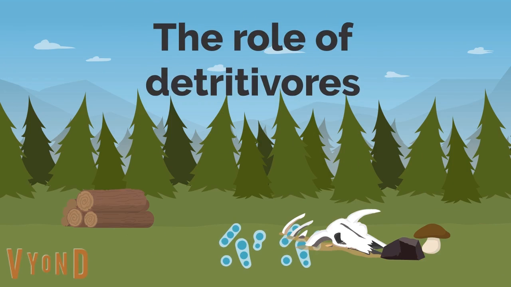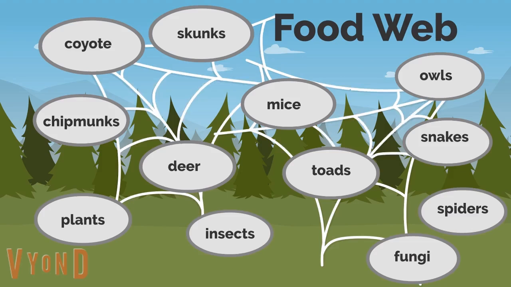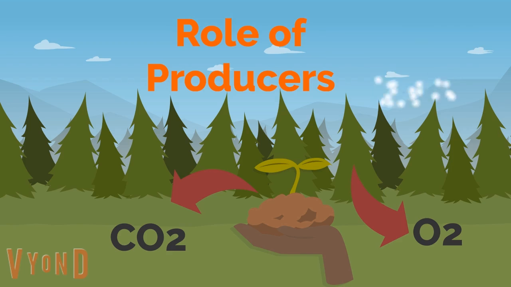Once an organism in the food chain dies, it will be decomposed or broken down by bacteria and fungi known as detritivores. Food webs are intertwined food chains showing most organisms consume more than one type of animal or plant. The producers in the food chains or webs are responsible for converting sunlight or chemicals into a food source for